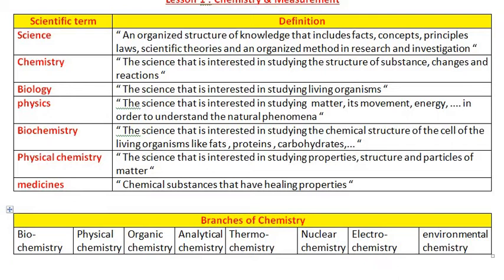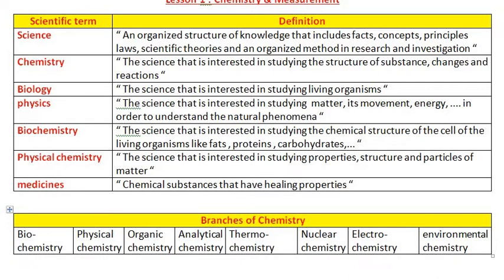Physical chemistry, as we said before. Organic chemistry is another branch of chemistry which studies the structure of compounds containing carbon. Analytical chemistry is also a branch of chemistry which studies what is the structure of matter and what is the concentration of a solution, what is the percent of each element in a certain compound.